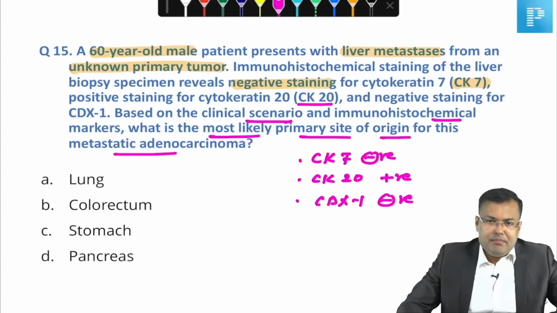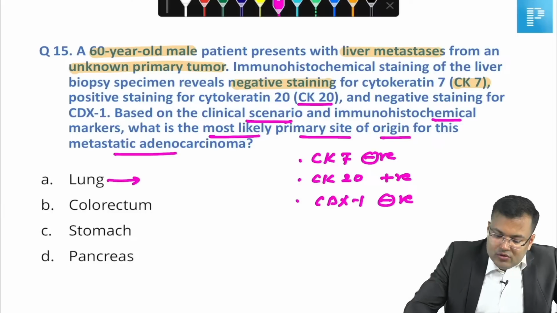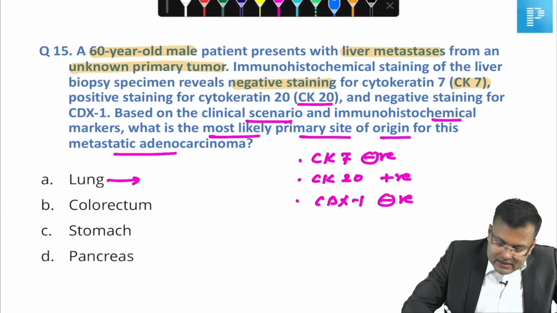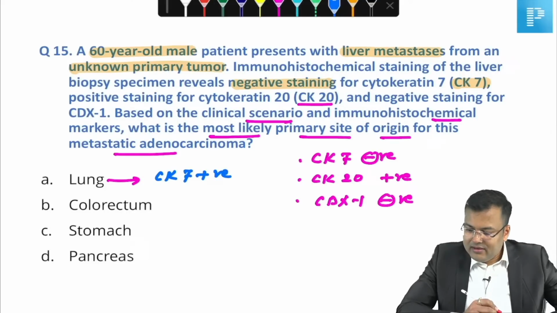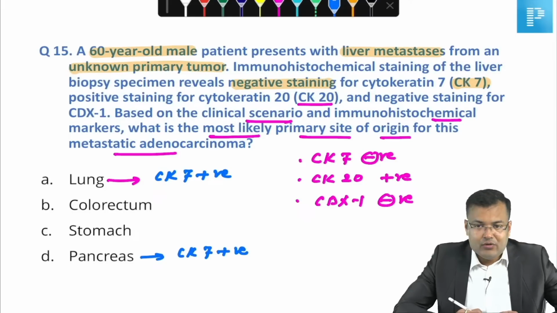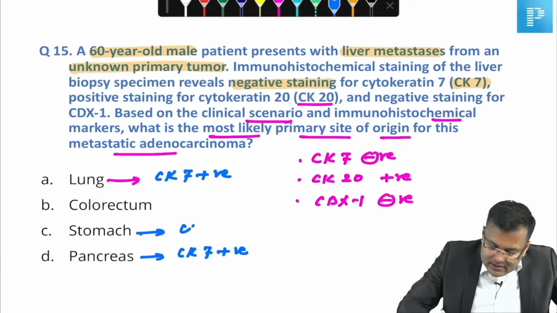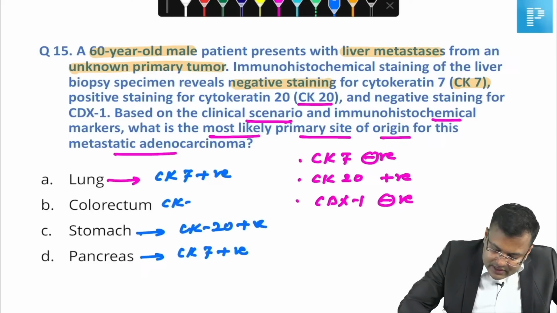Whenever there is metastatic adenocarcinoma from lung, it is cytokeratin 7 positive. Clear? If it is from pancreas, it is also cytokeratin 7 positive. Stomach is cytokeratin 20 positive, and colorectum is cytokeratin 20 positive and cytokeratin 7 negative.